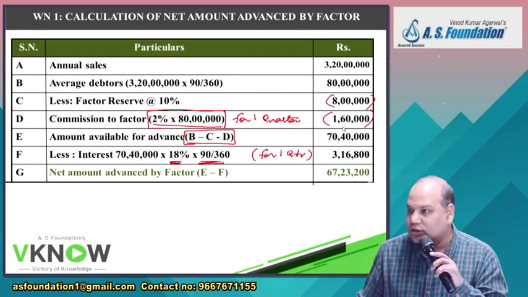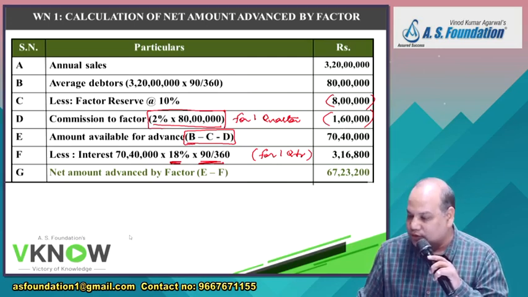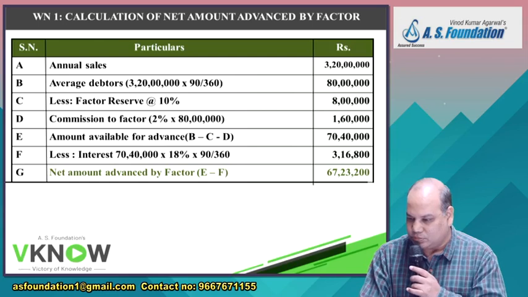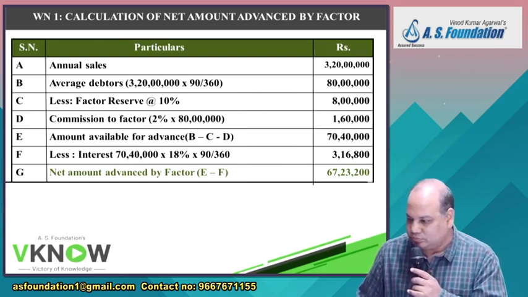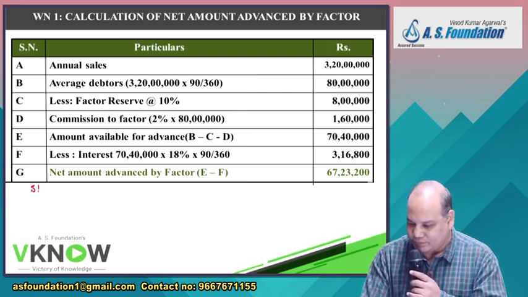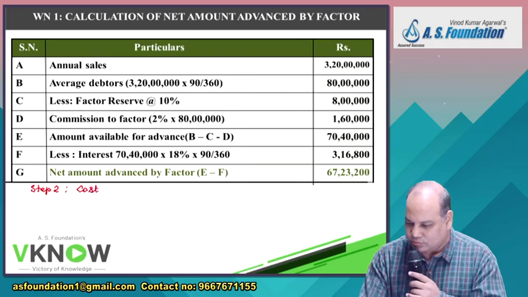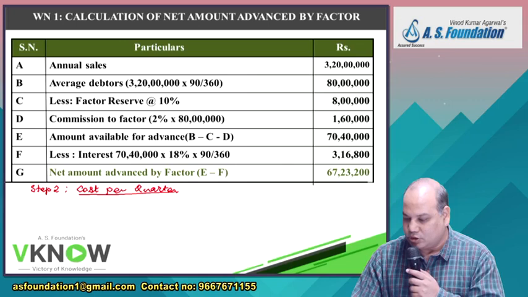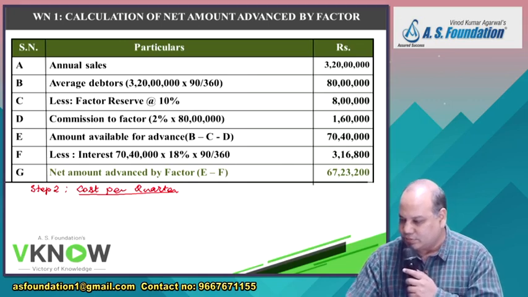Okay. Any query? Now this calculation gives you the cost of 1 quarter. So write down step number 2, cost per quarter. First you do the calculation for a quarter, that will be easier for you. Calculation of cost per quarter.